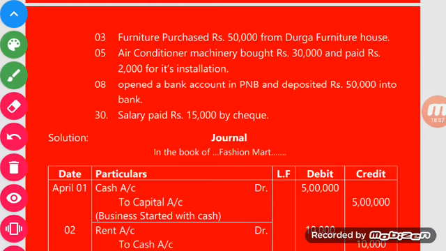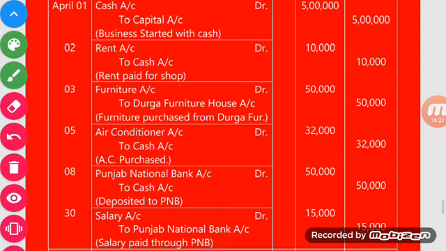Air conditioner machine is your asset, and any asset account is a real account, and as per the rule of real account, debit what comes in. So air conditioner account is debited by rupees 32,000: 30,000 the value of the air conditioner machine plus 2,000 the cost of installation.